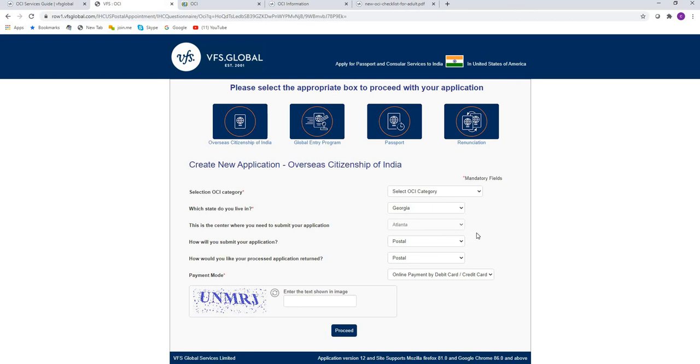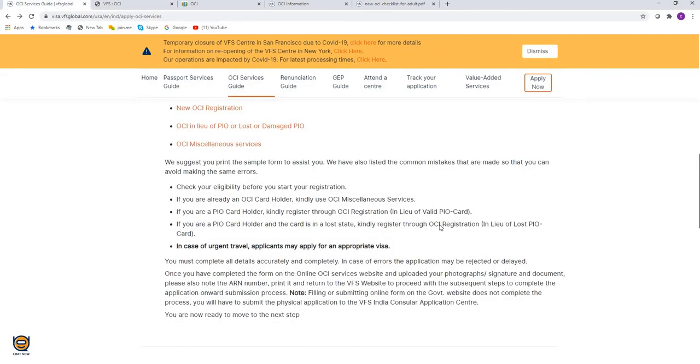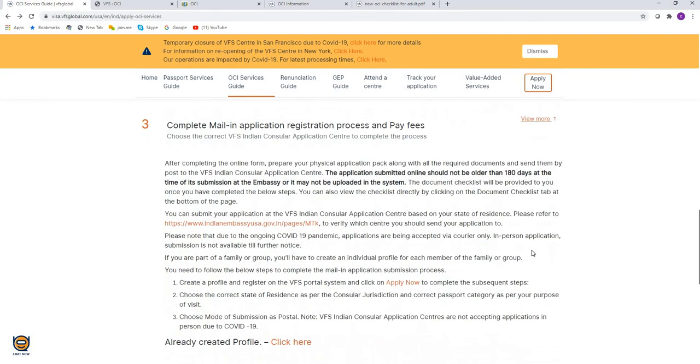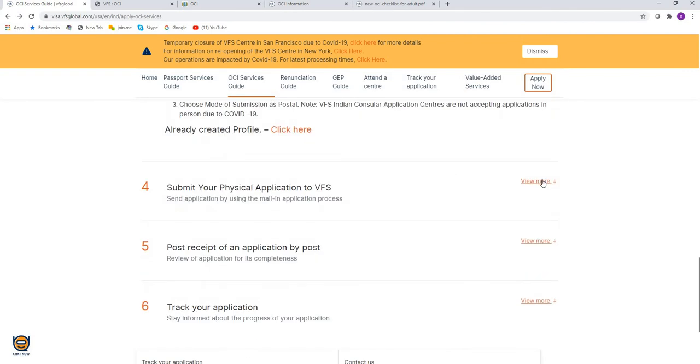So complete the process of your application on the VFS Global website. It will be a letter sort of form as a receipt of your application number and other details. You will have shipping labels which you can print out. Once this is ready, you are ready to ship your document. So let's come back to step 3. Finish this. Step 4, ship the document.